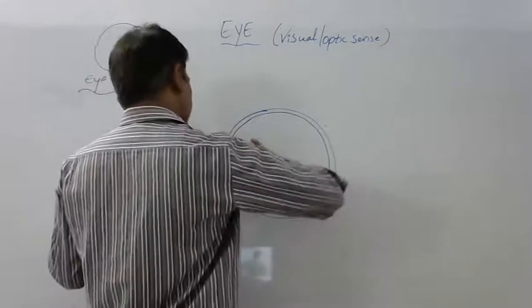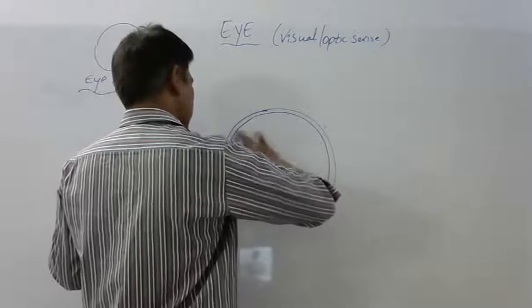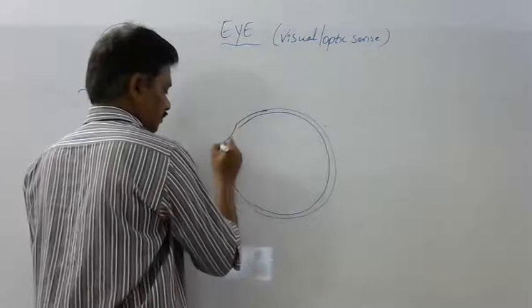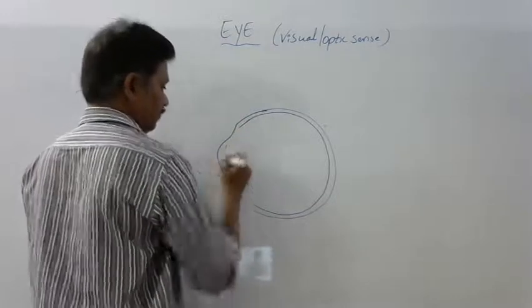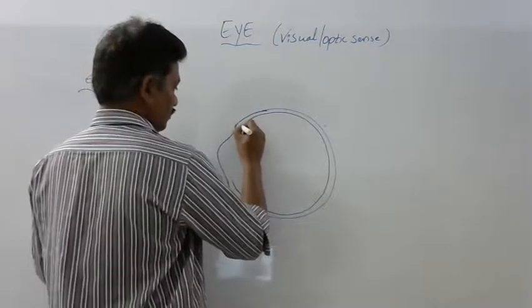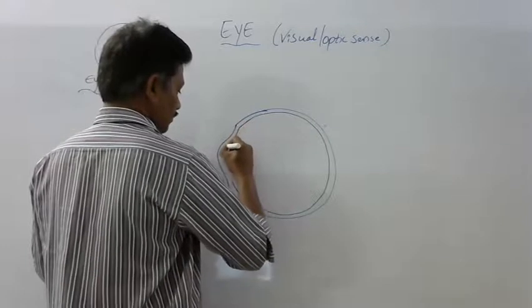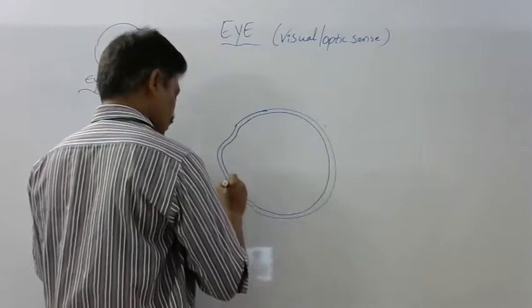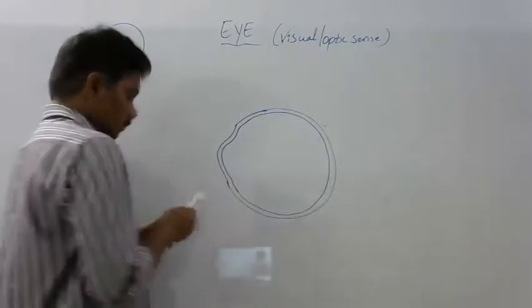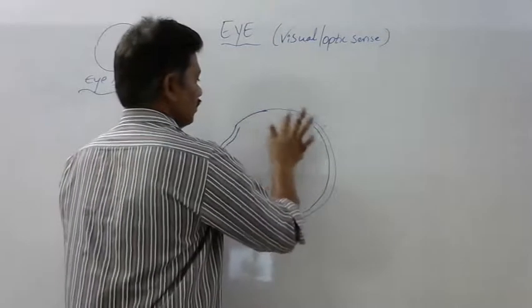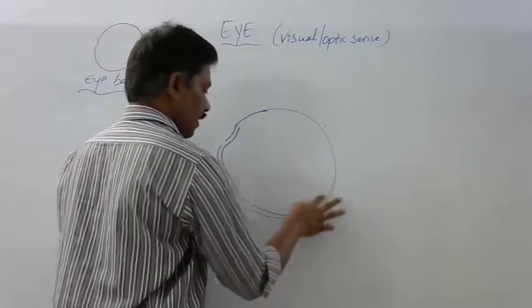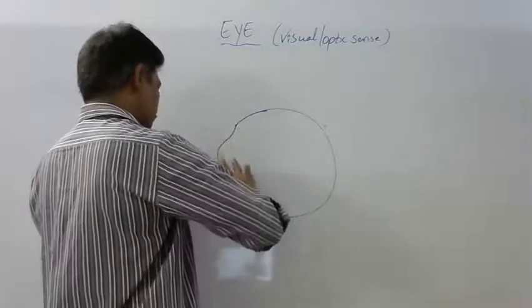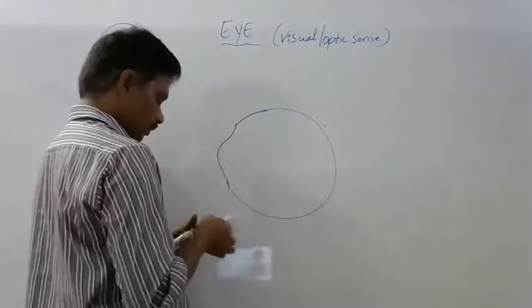I am using different colors to understand easily.